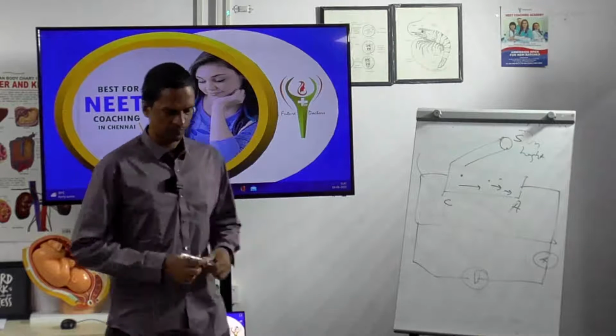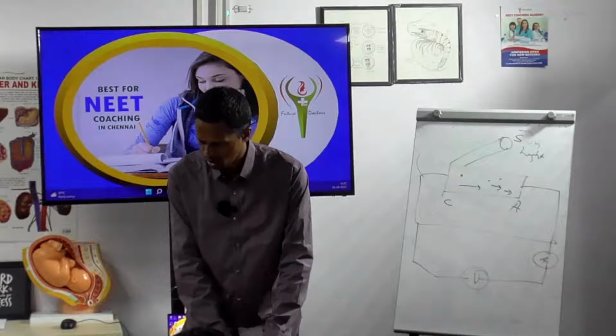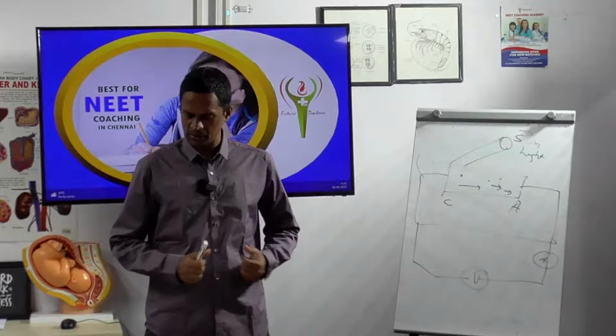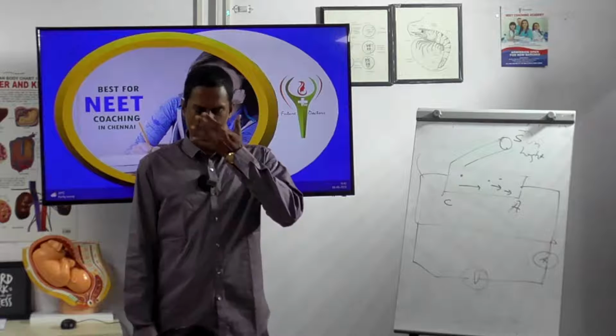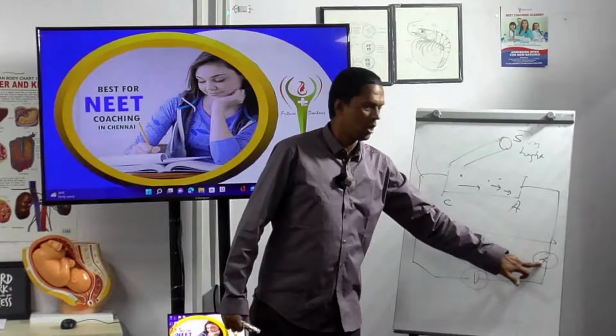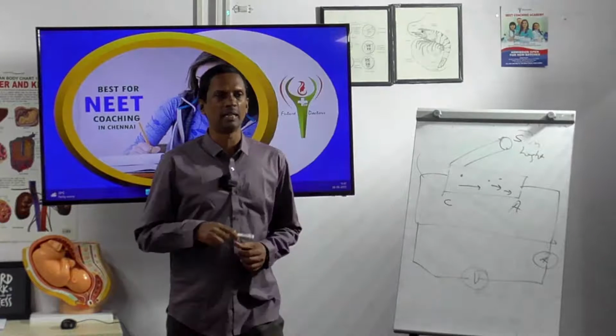Now three types of things will happen. For the photoelectric current, if I want to increase the current, what will happen? The current will be increased if I increase the intensity.